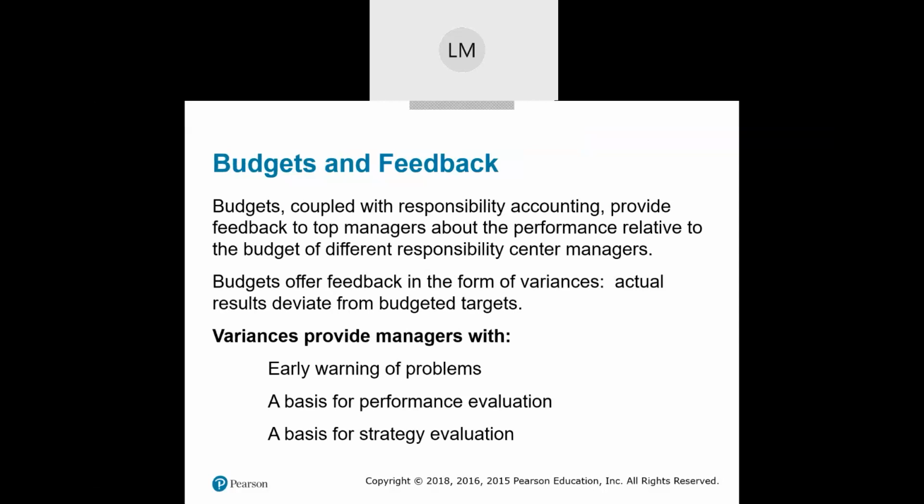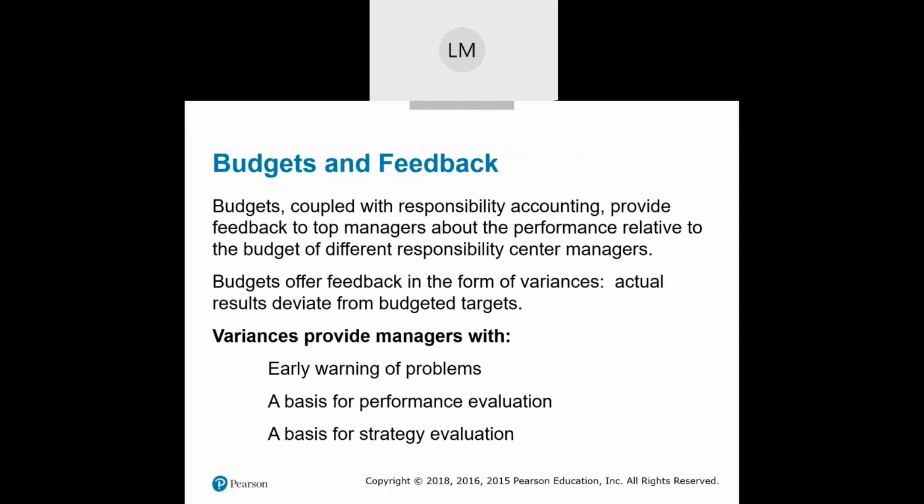So now budgets, with responsibility accounting, can provide feedback to top managers about their performance relative to the budget or due to their responsibility center managers. So how do budgets offer feedback? Well, they give us variances. Our actual results are going to deviate from our budgeted results.